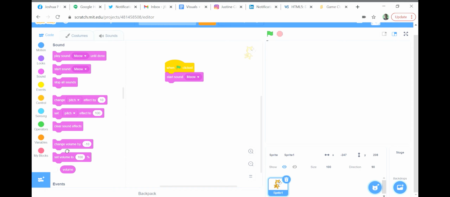The final options are about changing volume. So the first one, change volume by amount, will make the sound louder if it is positive, and quieter if it is negative.